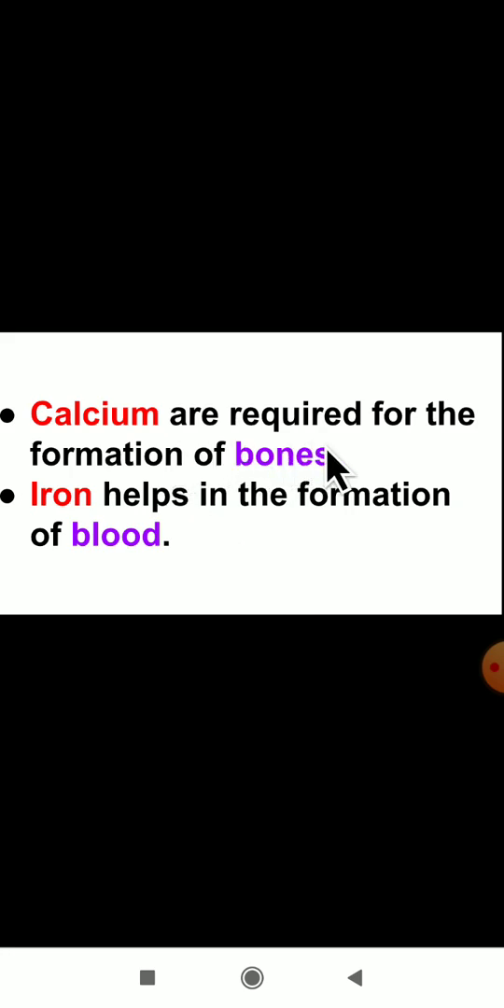Calcium is required for the formation of bones. In your body, bones are there, the hard substance. How are these formed? From the mineral calcium the bones are formed. The next one, iron. Iron helps in the formation of blood. Dear students, in our body there is a circulation of blood. How is it formed? From the iron mineral.